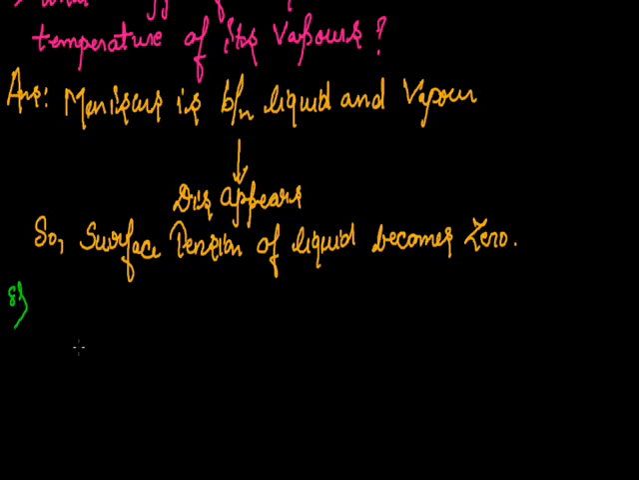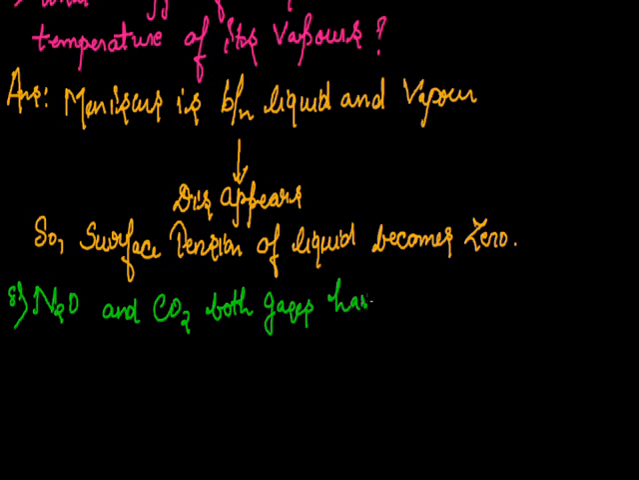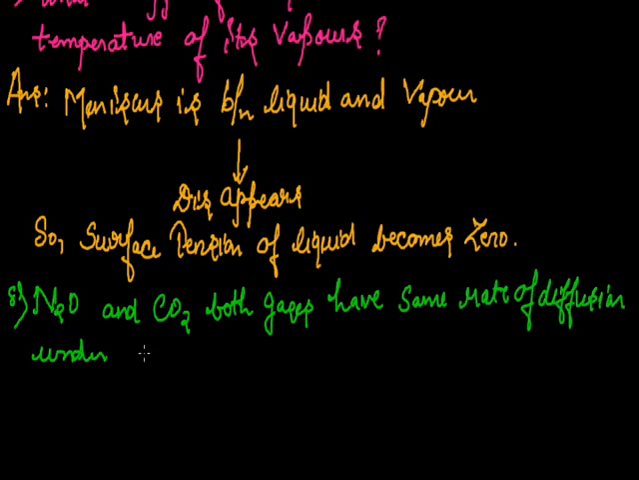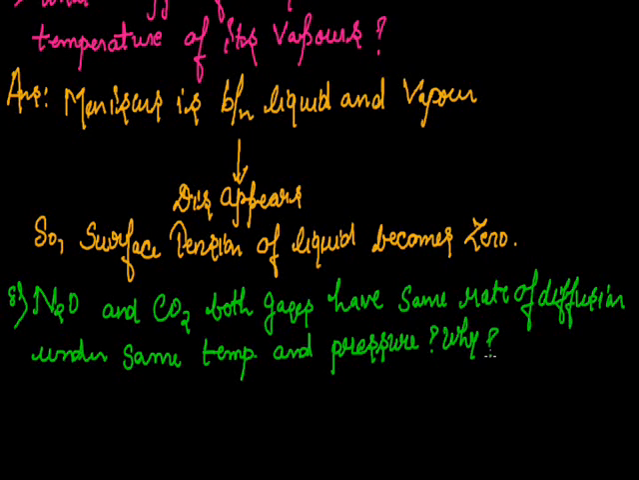Now the next question is, N2O and CO2 have the same rate of diffusion under the same conditions of temperature and pressure. Why? N2O and CO2, both gases have the same rate of diffusion. What's the reason behind it? They have the same rate of diffusion under the same temperature and pressure.